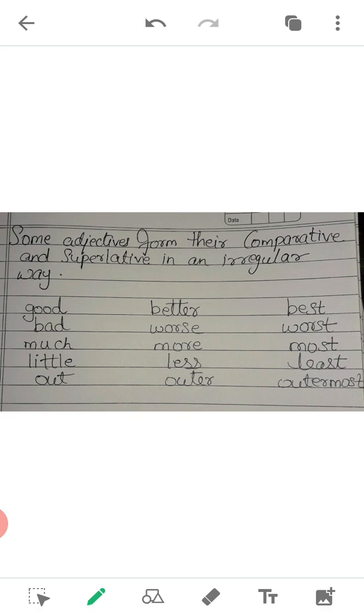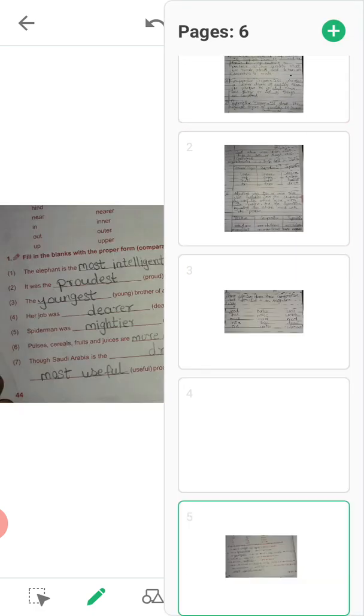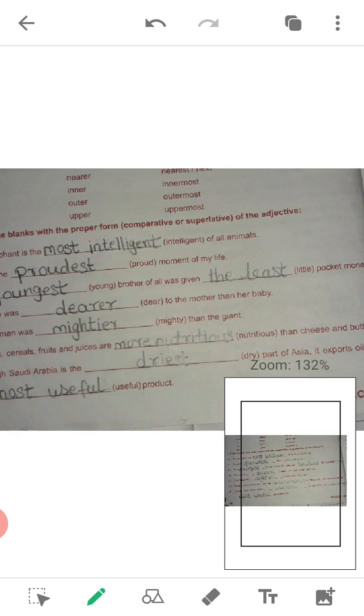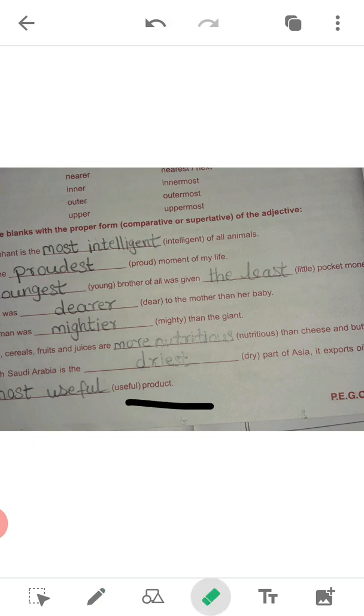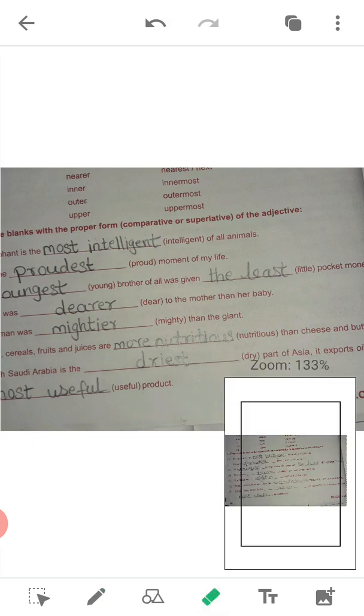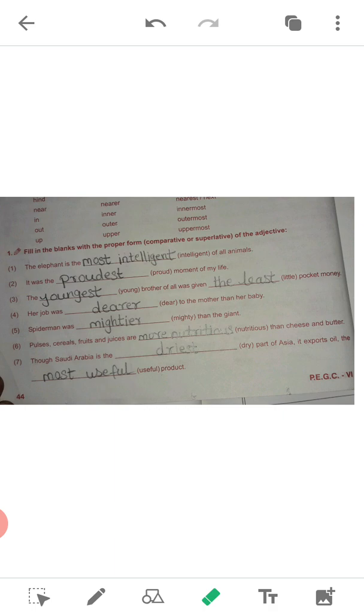Okay, now what you have to write in your workbook. This is the answer. Page number 44 of your grammar test book or workbook. You have only one book of grammar, so on page number 44 you have to write this. See here, the first is, the elephant is the dash intelligent of all. So children, here the comparison is not between one or two animals, but all.